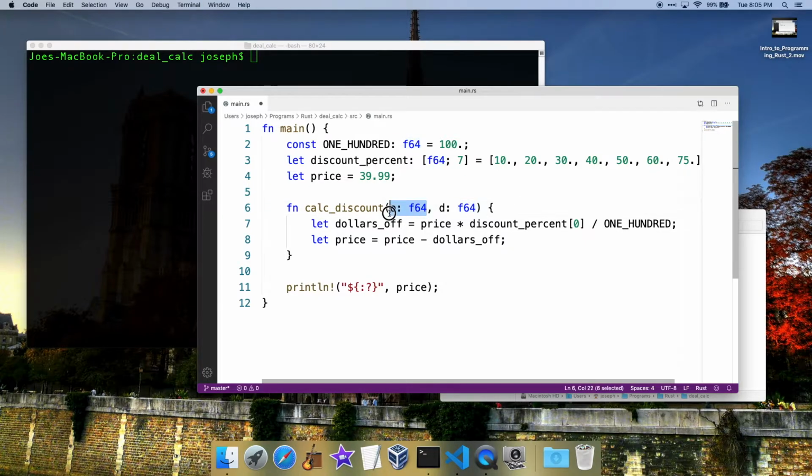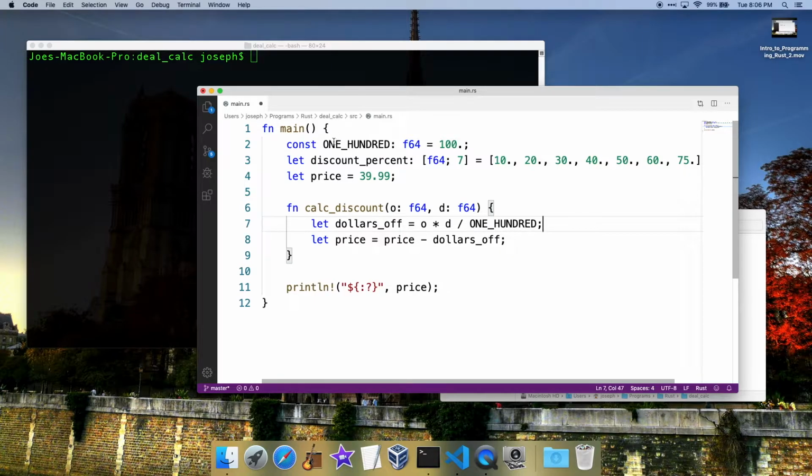So we'll use this O for our original price, and we'll use this D for our discount percent. So when we take our original price in, we don't want to just say price, we want to use our O now, because that's kind of feeding through here as an O. So we got our O, our discount percent is going to be D. We can leave our 100 just like that.